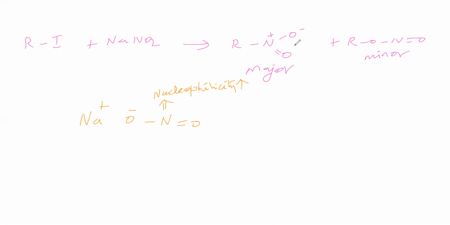Now we want to make this the major, so we want to give this higher nucleophilicity. How to make this higher nucleophilicity? Simple: reduce ionic nature here. If you reduce the ionic nature, then automatically this nucleophilicity will rise, and then automatically this will become the major product. So how to reduce ionic nature? You take a solvent here and lower the polarity of the solvent. As you lower the polarity of the solvent, the ionic nature reduces, the nucleophilicity rises, and it will become the major product.